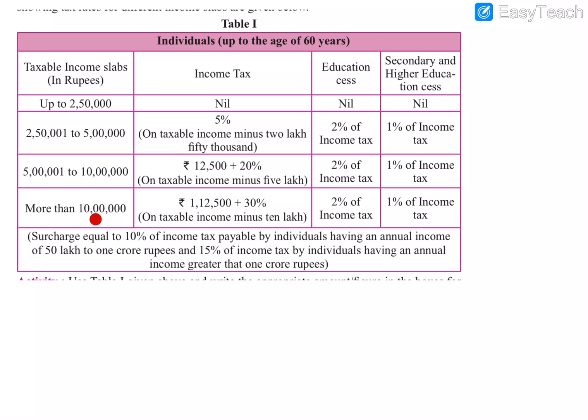If it is more than 10 lakh, it will be 1,12,500. If my income is more than 10 lakh, I will have to pay this amount, and also 30% of the remaining amount. This 10 lakh will be subtracted, and for the rest of the money I will pay 30% as income tax. When the salary becomes more, we pay more income tax, and also 2% educational cess and 1% higher secondary educational cess.